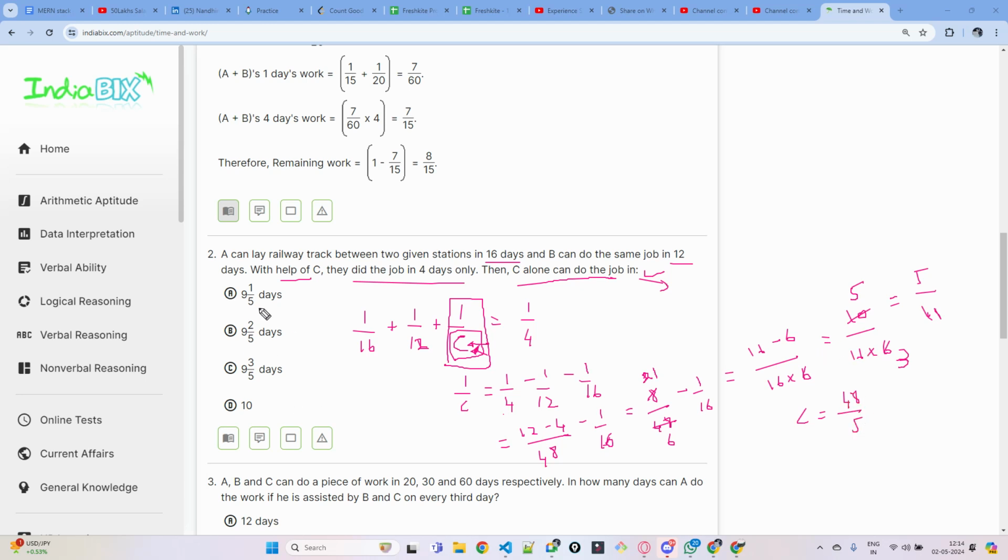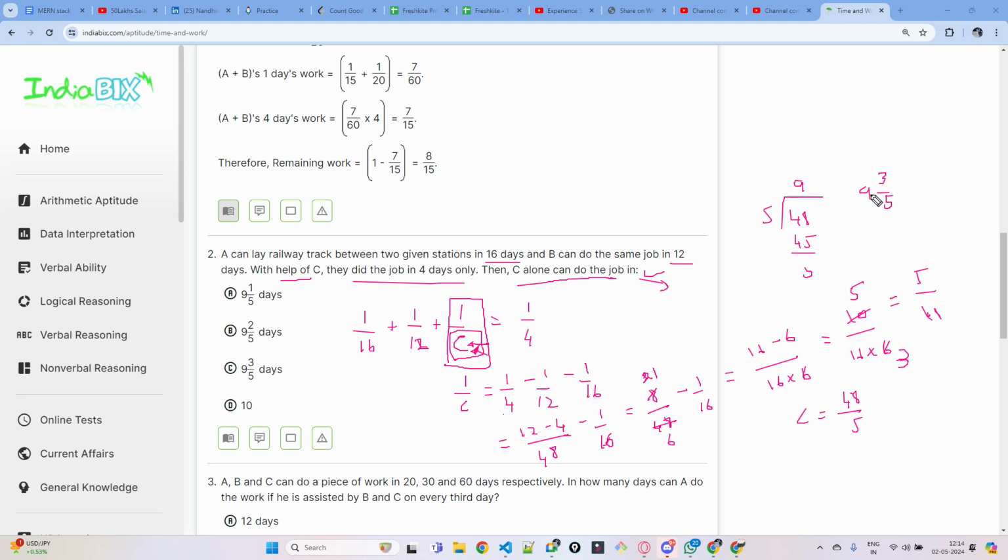So the answer is not 48 by 5. Okay, so what you have to do? Just divide 48 by 5. 9 times 5 is 45, remaining 3. So this 48 by 5 you can write as 9, with the remainder divided by the divisor. Like this you can write.